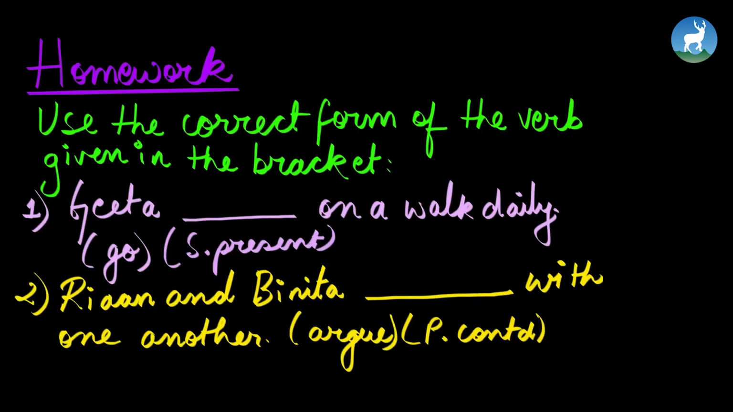Homework. Use the correct form of the verb given in the bracket. To make it easier for you, I have also mentioned what you are supposed to convert it into. Number 1, Geeta dash on a walk daily. You convert it into simple present tense using the verb go. Number 2, Rian and Binita dash with one another. The verb is argue and you're supposed to convert it into present continuous tense.